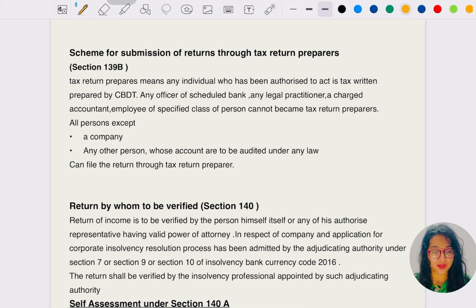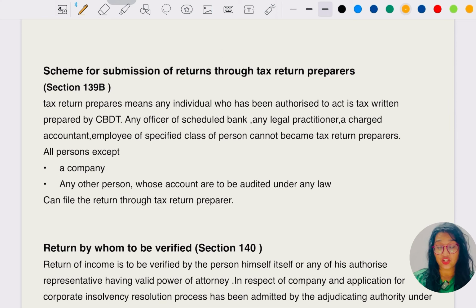Let's continue it. Now we know who are the persons who have to file compulsory return, voluntary return, lost return, belated return, defective return, revised return, and we know now about the PAN, section 139A, and Aadhaar number, section 139AA. Let's go and complete a few of the sections in this lecture.